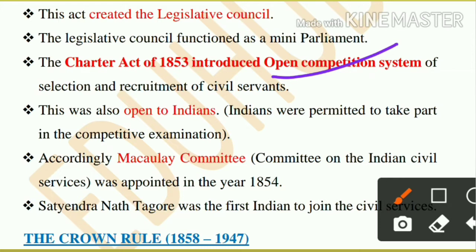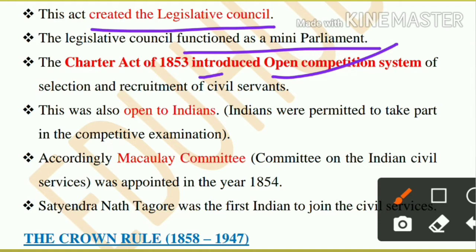The Legislative Council functioned as a mini parliament. In this act only, a Legislative Council was created. Earlier it was the Executive Council, and four executive members were given to assist the Governor General. Now one Legislative Council was also made, which is called a mini parliament.